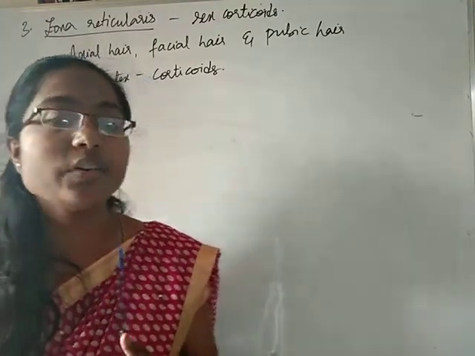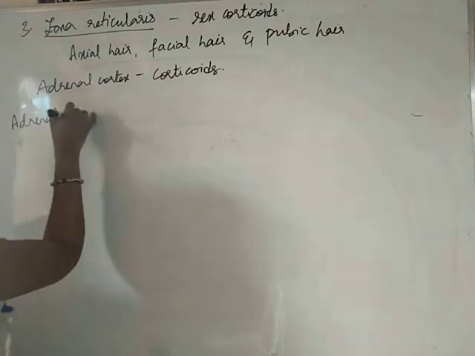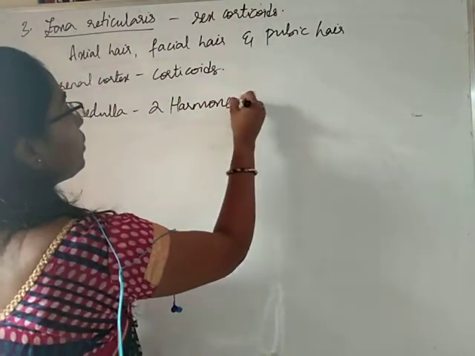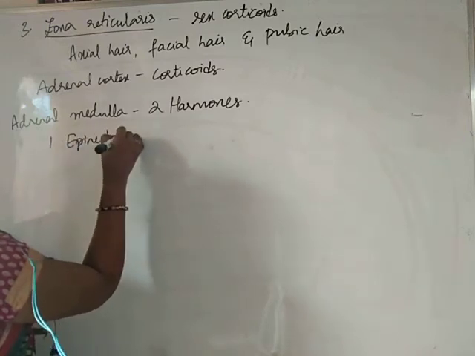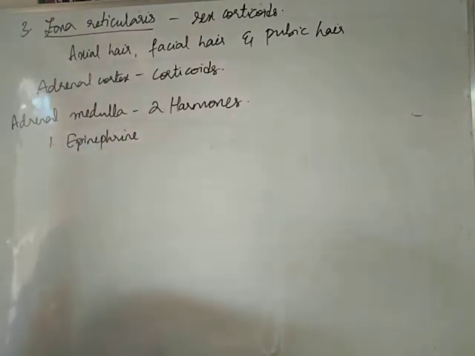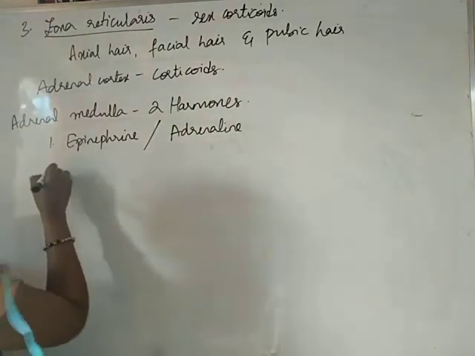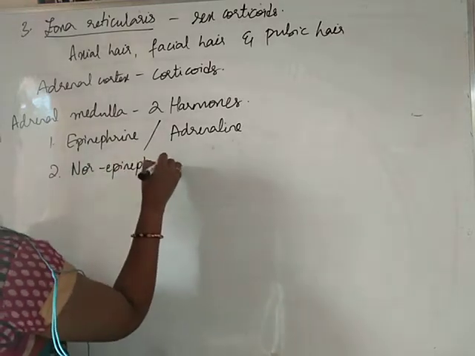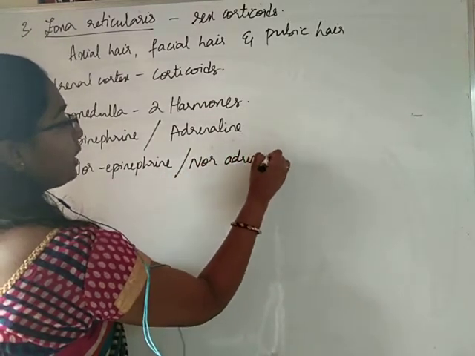Okay. Now, let us learn regarding the adrenal medulla. It produces only two hormones. The first one is epinephrine, which is also called adrenaline, and the second hormone is norepinephrine, which is also called noradrenaline.